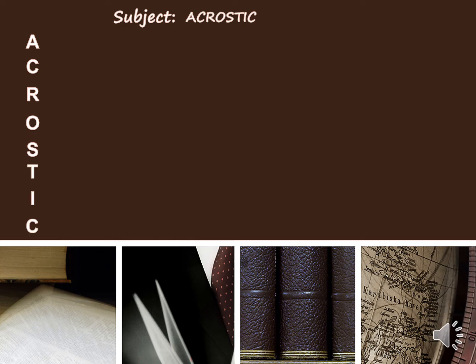As we said, to write an acrostic poem, we should decide on a subject. For example, let's take the word acrostic. First, we write each letter capitalized on a line in a vertical way. Now, we start to describe the word acrostic using the letter on each line. For example, an acrostic poem. As you see, I didn't write the letter A for an again because it already starts with the basic letter of acrostic.